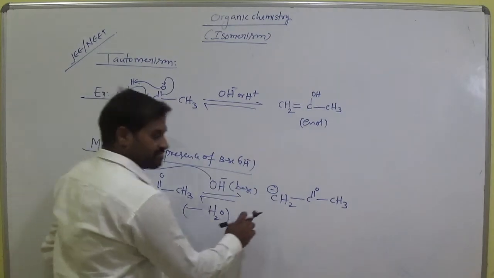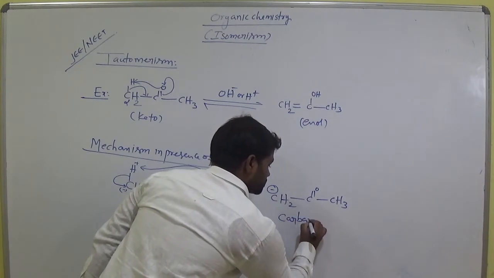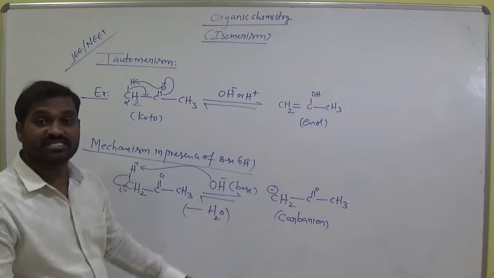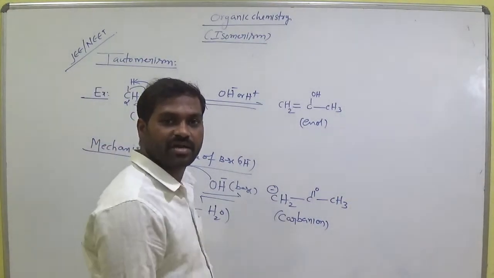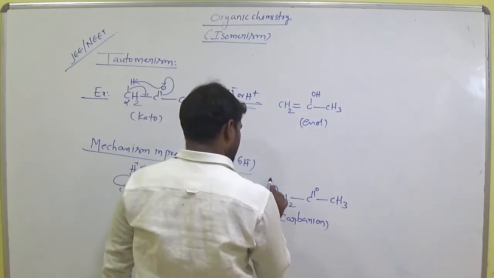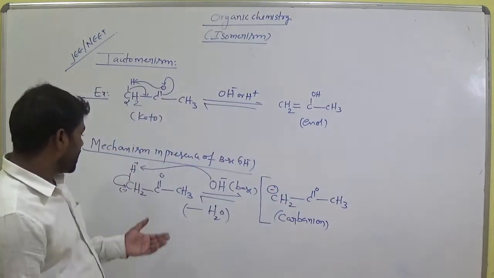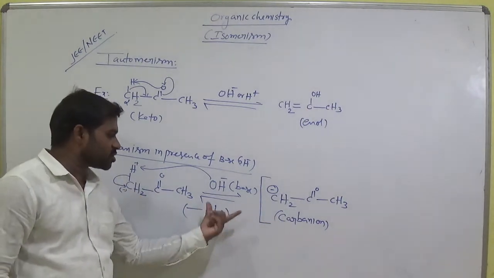So this minus is called a carbanion. When carbon possesses a negative charge, then the ion is called a carbanion. Carbanion. Okay? So from the keto compound, formation of the carbanion is a very slow step.